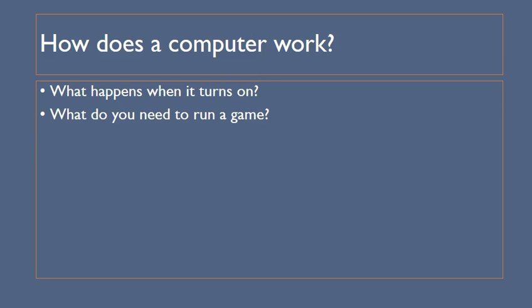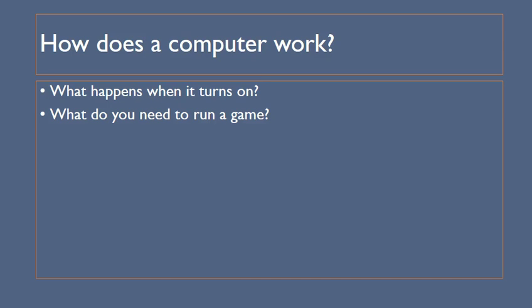So a computer works because of the operating system. When you turn it on, the ROM fires up and it loads the BIOS, which starts the PC firing up, and then the operating system runs. The operating system kicks into play. So this is the magical thing that happens, that when you turn your PC on and you see the bit of text and then it suddenly appears that Windows is now starting up or iOS is now starting up.